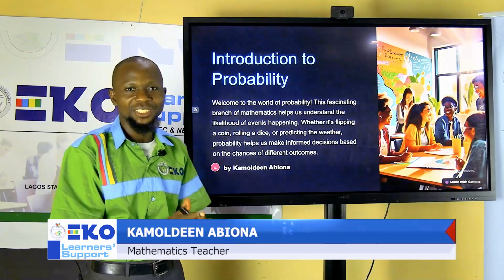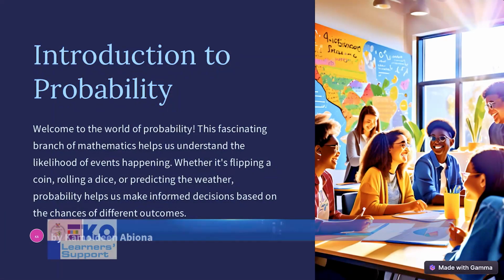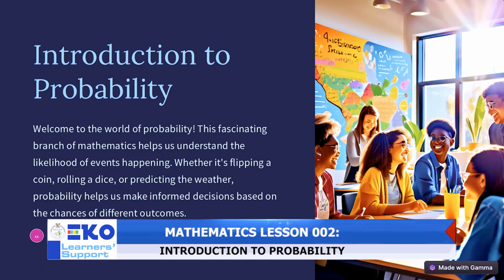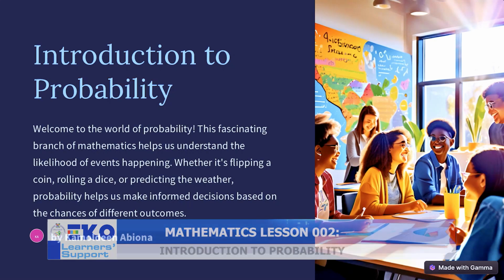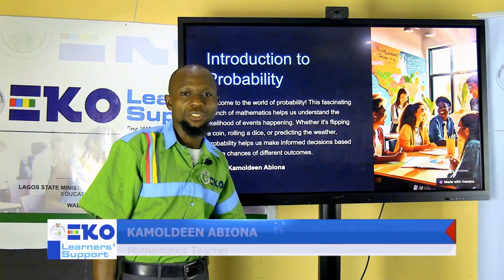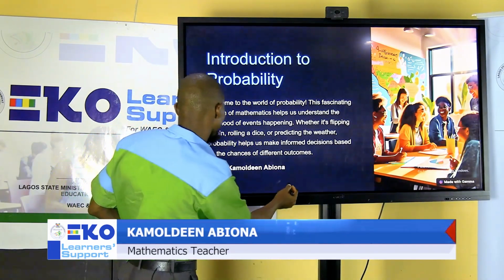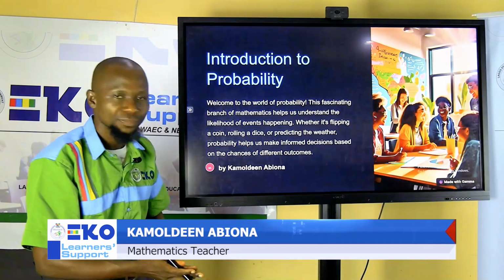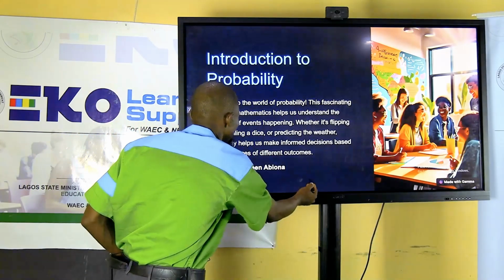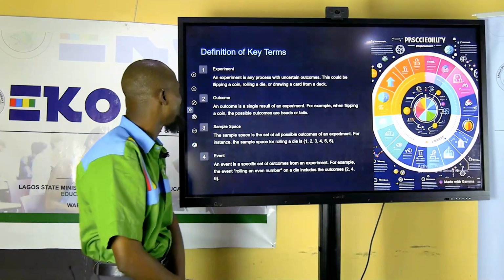This is a fascinating aspect of mathematics, and the major thing is that it will help us to understand the likelihood of events happening. We also want to know how we can make informed decisions with probability. So those are the learning objectives that we want to look at today. So what do we mean by probability? Probability is just the measurement of the likelihood of occurrence of an event.